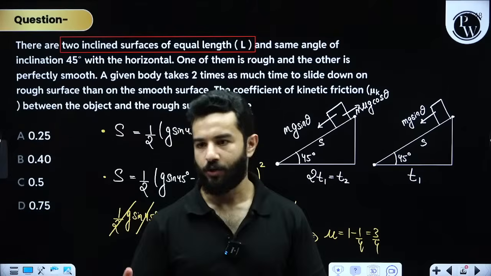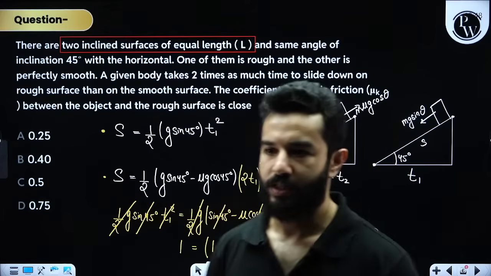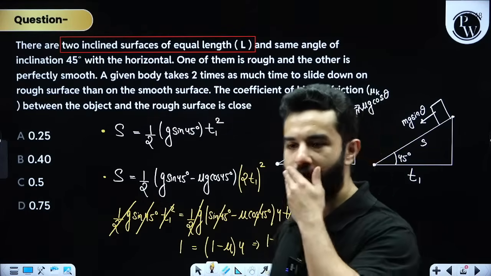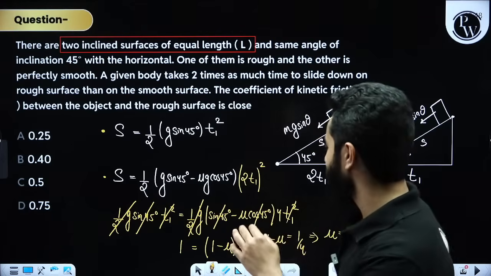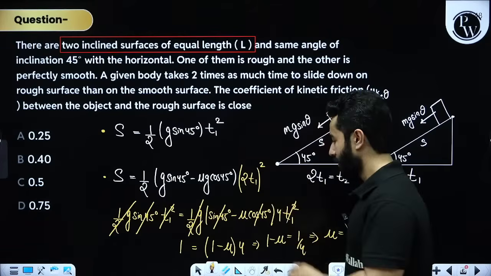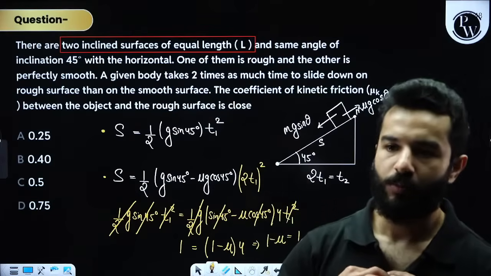Is it clear? Now you can solve it and get to the correct answer. Everything is sorted, my dear friends. Any more doubt? See, sine 45 and cos 45 have the same values. So that's what I have cancelled, and I'll be left with 1 minus mu. Any more doubt? Any more trouble?